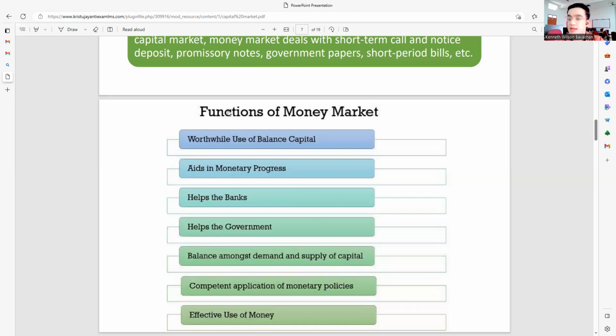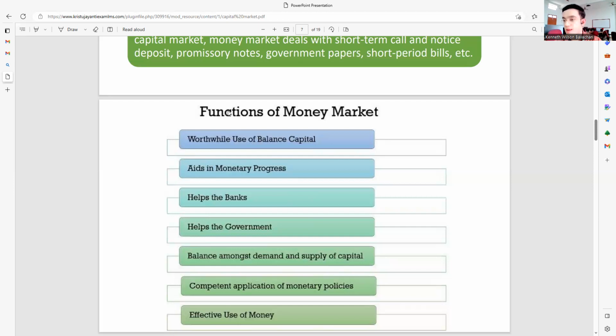Then we have the next point, which is the competent application of monetary policies. Now, it's not just conducting activities, but it's very important to implement the monetary policies too. Why are we implementing the monetary policies? Simply because we are going through the government. We are not doing it illegally, we're doing it legally. So when we are going through the government and through the banks, there are certain policies, regulations, and rules which have been set up by the government and the banks, which have to be followed by default. So it is a competent application of monetary policies, the right procedures through which you can do your borrowing, lending, whatever kind of business you want, legally.